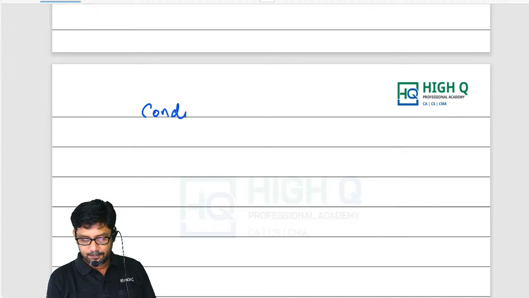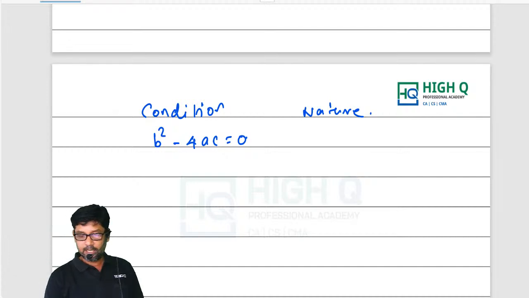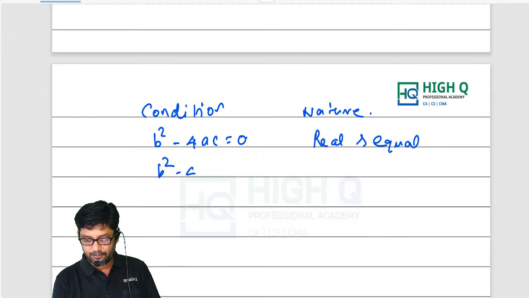Now look at this. I already told you this chapter is for 3 to 5 marks in the question bank. Condition and nature. The condition is b square minus 4ac equal to 0. If b square minus 4ac is equal to 0, the nature of the roots is real and equal. Then b square minus 4ac strictly greater than 0, then real and unequal.